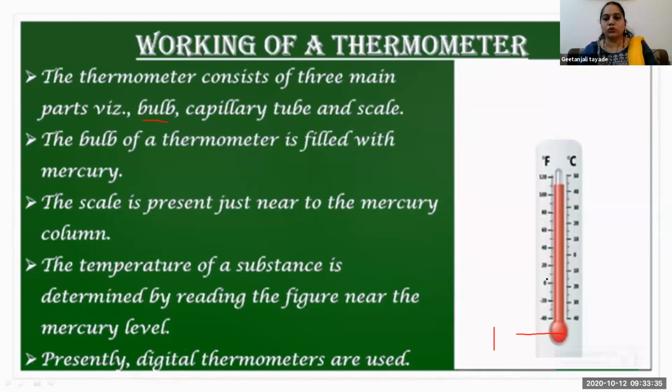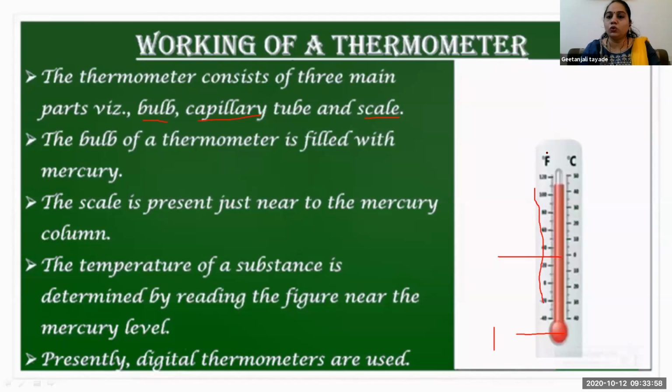Okay, so this is the bulb of the thermometer. A thermometer has 3 parts. The first one is the bulb. The bulb is that circular part below the scale. The second one is this tube, which is called the capillary tube. And the scale, what is it? These measuring numbers are called the scale.